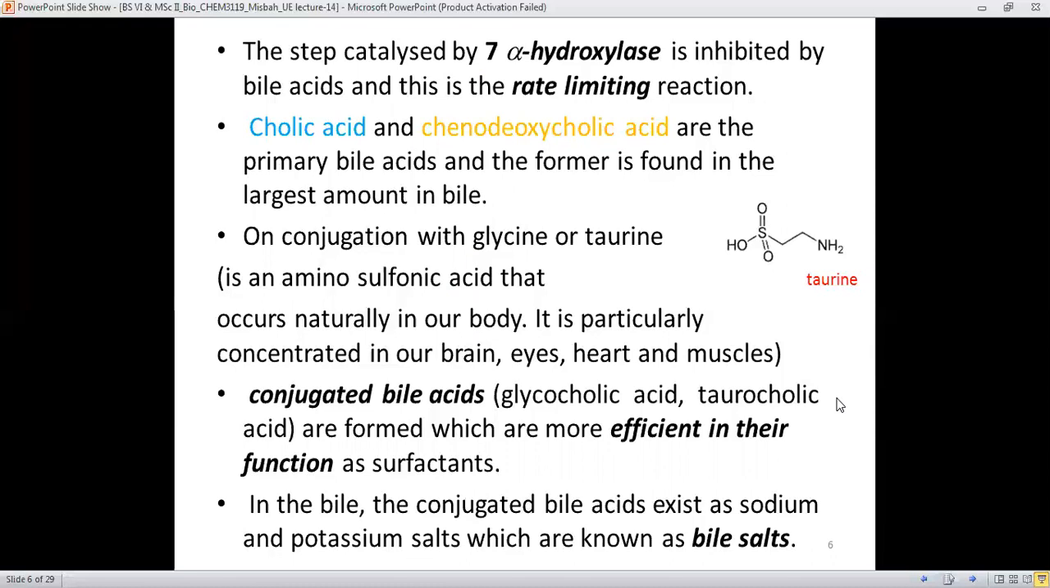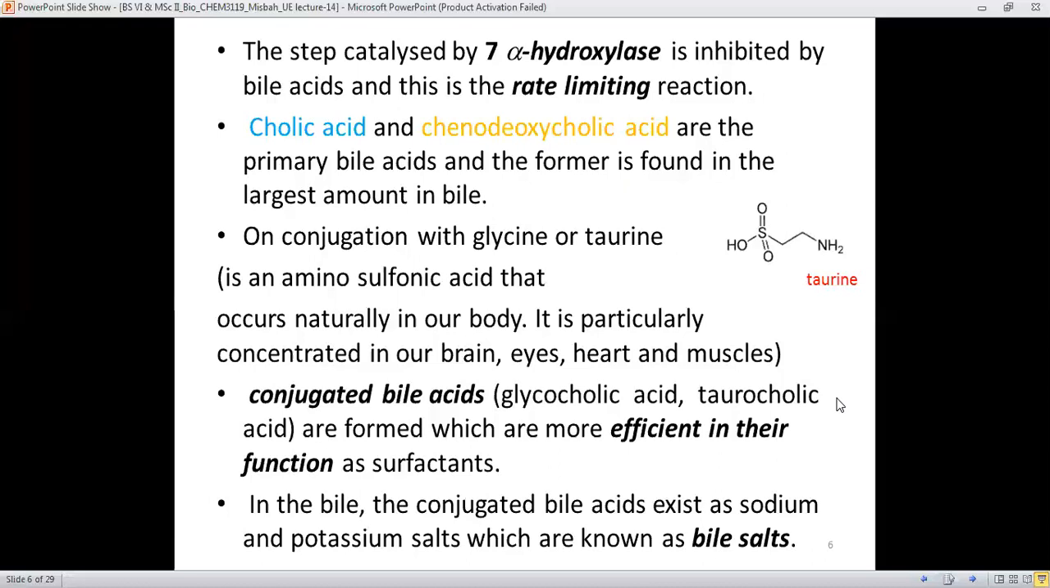The cholic acid and the chenodeoxycholic acid are known as the primary bile acids. The former one, cholic acid, is found in the largest amount in the bile. It means that simple primary bile acids like cholic acid and chenodeoxycholic acid are present, and some conjugated bile functionality is also present, on conjugation with glycine, which is an amino acid, and taurine.